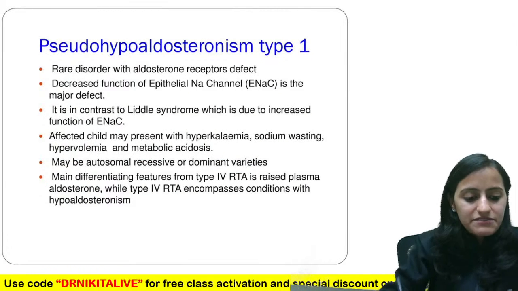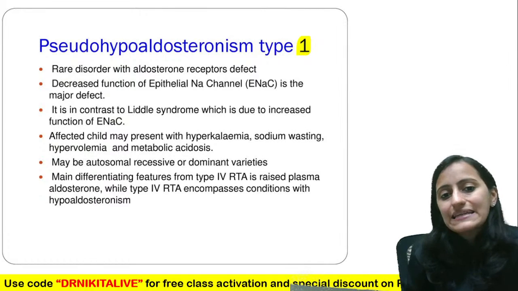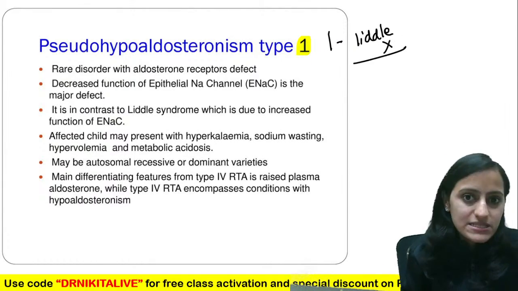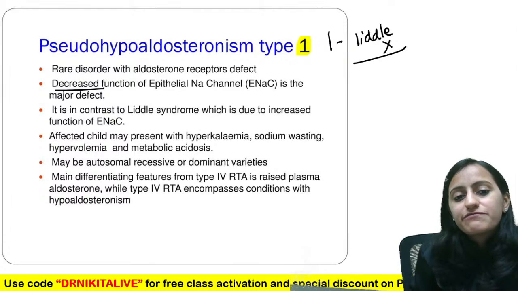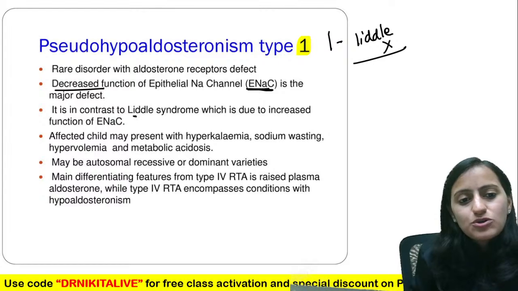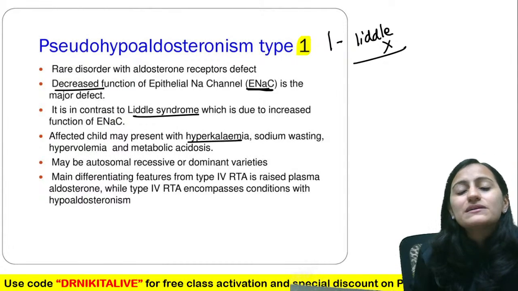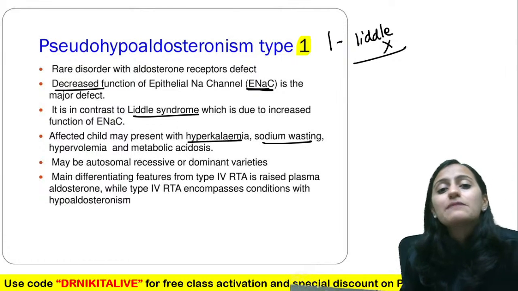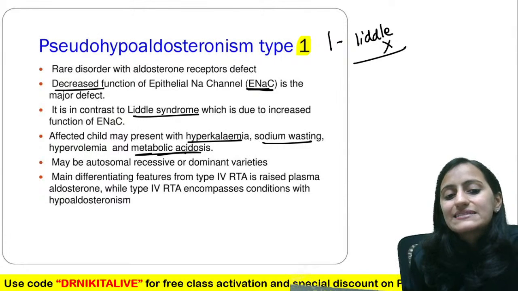So let's revise this point. Pseudohypoaldosteronism type 1: 1 is like L, that is the opposite of Liddle's. It is loss of function of ENaC, the opposite of Liddle's. The child will have hyperkalemia because it's the opposite of Liddle's. There would be hypoaldosteronism features, sodium wasting, and acidosis.